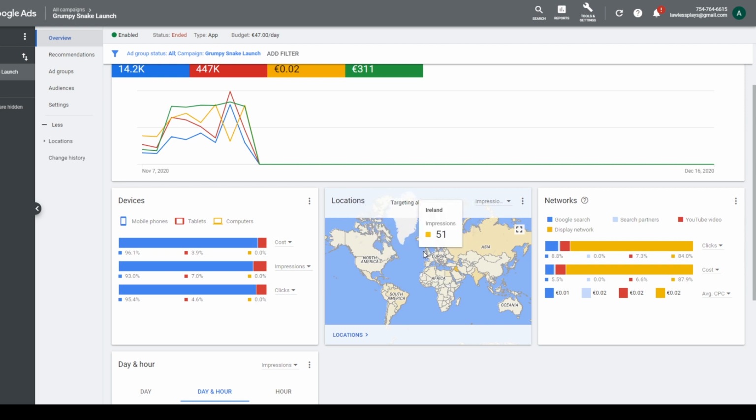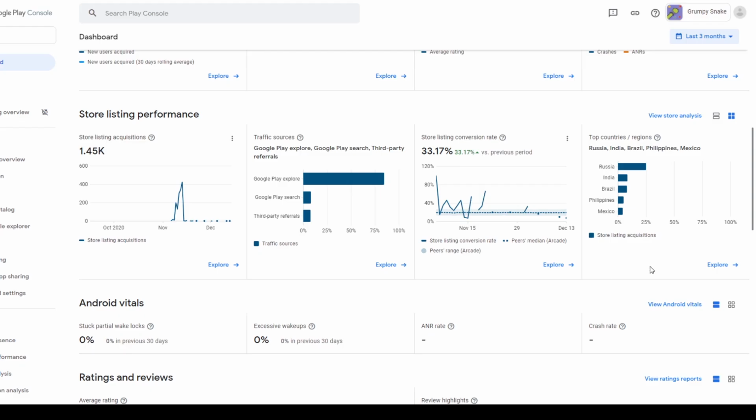And I think these are probably the places where Snake is pretty popular as a game, or at least it's the most well known. I don't know that for a fact, but that's what I would assume. So I'm not sure having my impressions being in Iraq was beneficial to me. So yeah, I don't know. When I look at the Google dashboard and I go to countries, Russia is actually my most downloaded place.